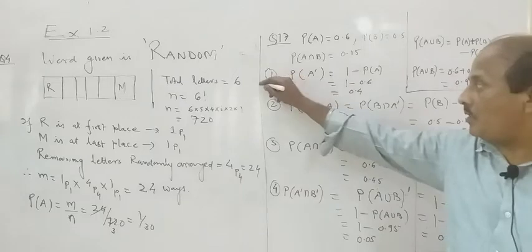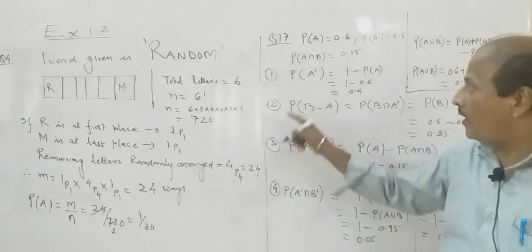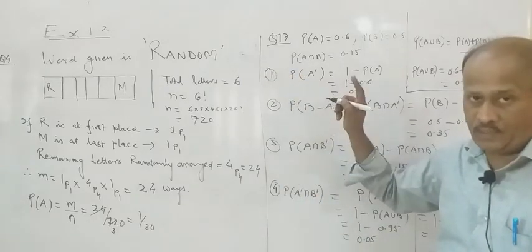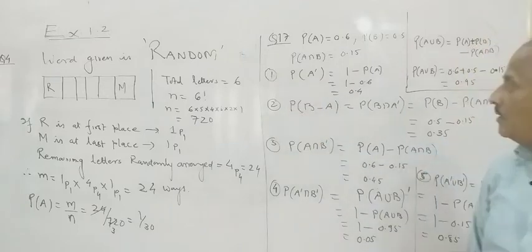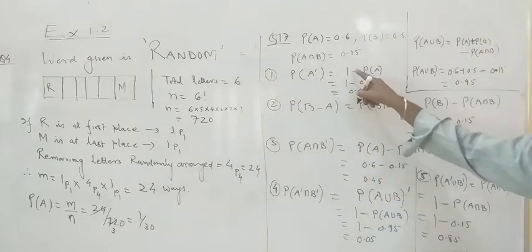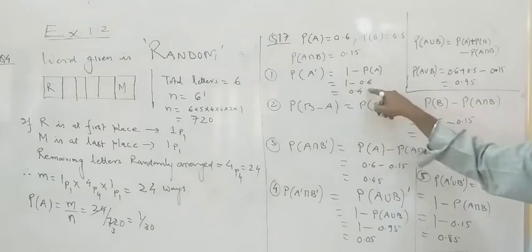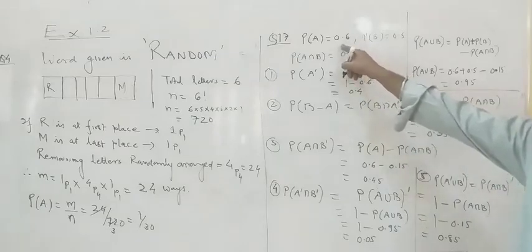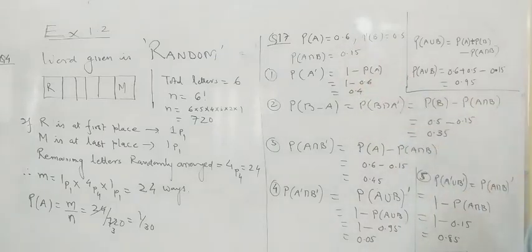Now the first part of this question is to find probability of A dash, complement of the event. So as I gave you that formula, 1 minus P(A), so 1 minus 0.6 because P(A) is 0.6, you will get 0.4.